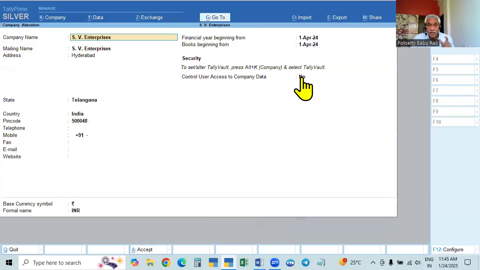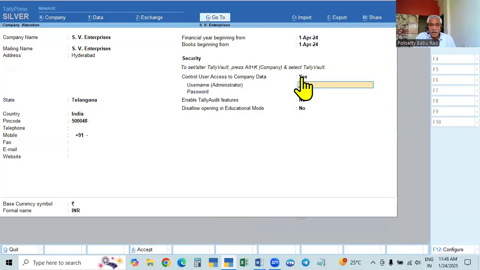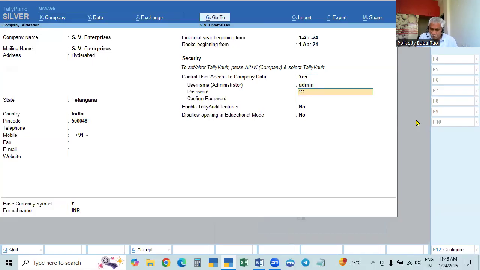Here itself you can select. See, if you give yes, here I will give admin, and I will give 1234, 1234. So remember this. For SV Enterprises, the Tally Vault password is the same, 1234, in both. But here, in the case of that company, it is admin and tally, and in this company, admin and 1234. Okay, remember this. Accept, accept, accept.